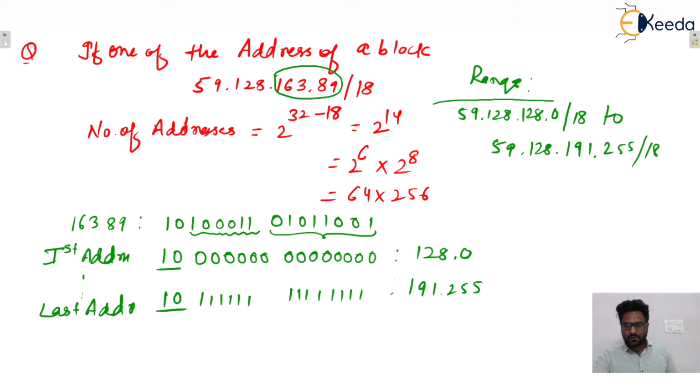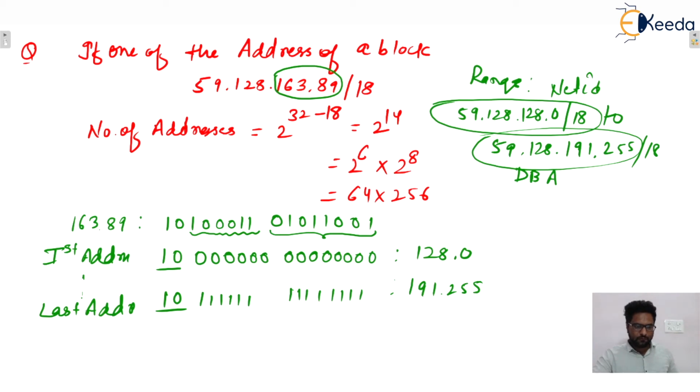Okay, and this first address will be the network ID, and this last one will be the DBA. Now, what will be the first host? You only tell me. So the first host will be what? 59.128.128.1, isn't it? From 1 onwards, the hosts will start.